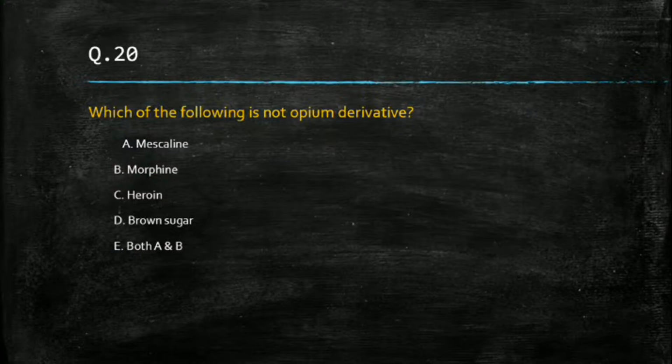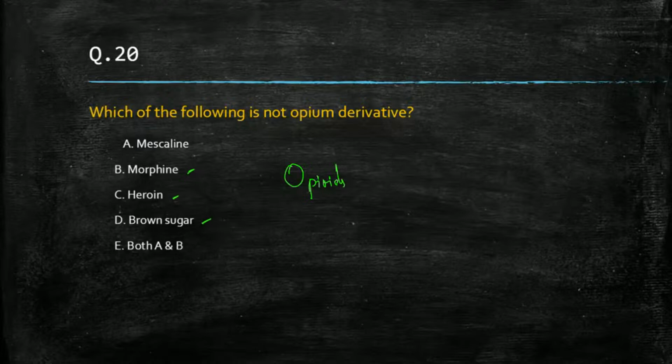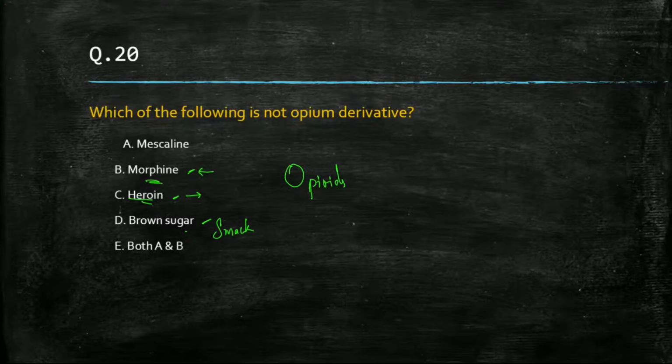Opium means opioids. Now, when we talk about opioids, what do we have? We have brown sugar, we have heroin, we have morphine. So these three are opioids. Brown sugar is also known as smack. Heroin is a drug that comes under opioids. Heroin is nothing but diacetyl morphine, and morphine is a drug that we extract. So both A and B are wrong.